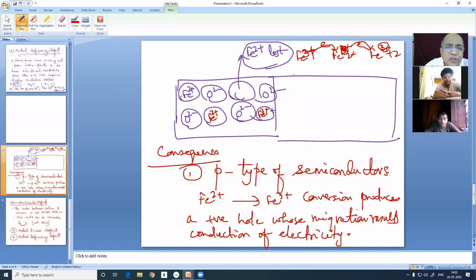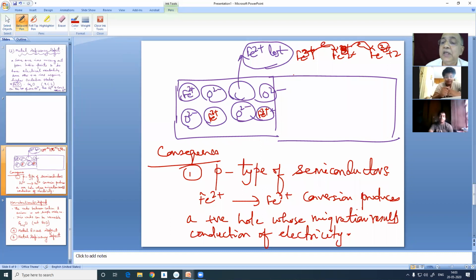But the positive hole, the newly created ferric ion, which is the center of a positive hole, is migrating. I will not enter into those ambiguities of physics. The direction of current is opposite to the direction of electron flow, and the positive hole people will better explain and defend their theories, but I am not here to do that.